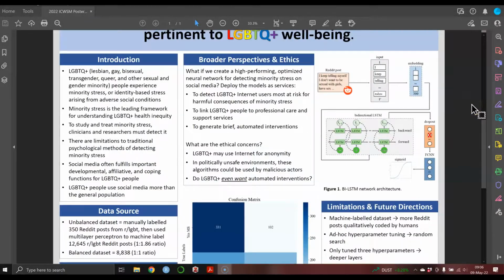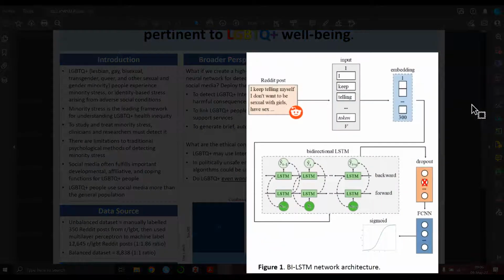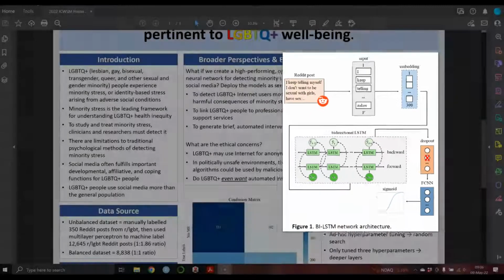And if you didn't get a chance to look at the BI-LSTM network architecture, you can see here that we transformed the Reddit post into word embeddings, fed them into a single layer BI-LSTM architecture, or layer, I should say, hidden layer, used dropout, concatenated to a fully connected neural network, and then predicted with sigmoid, because this is a binary classification problem.